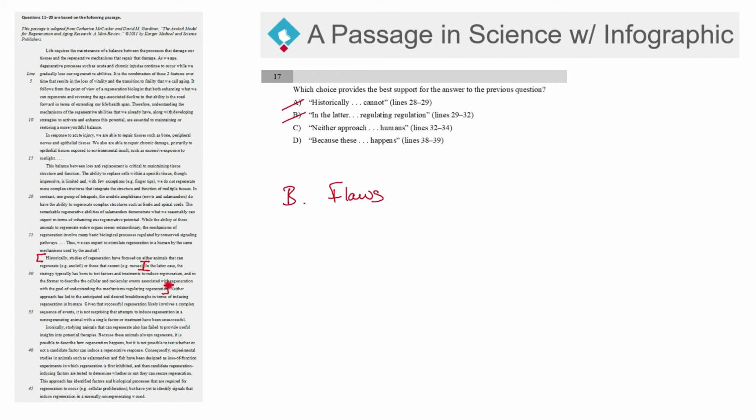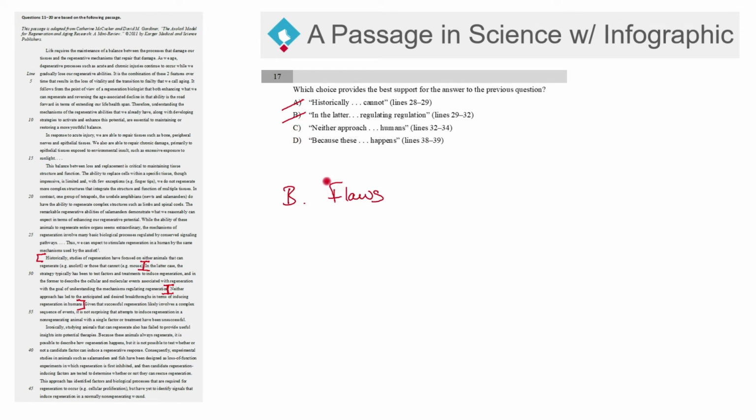Is it letter choice C, where it says, neither approach has led to the anticipated and desired breakthrough in terms of inducing regeneration in humans? Yeah, this is actually the direct criticism of it, right? Neither of these approaches has led to the anticipated or desired breakthroughs in terms of inducing regeneration. So this is actually a flaw, because they talk about the study, what they've done, which animals they use, then they talk about how they use those animals, and then they're saying, oh, none of this has worked because they're not doing it correctly, right? So this right here is direct evidence of the flaws.